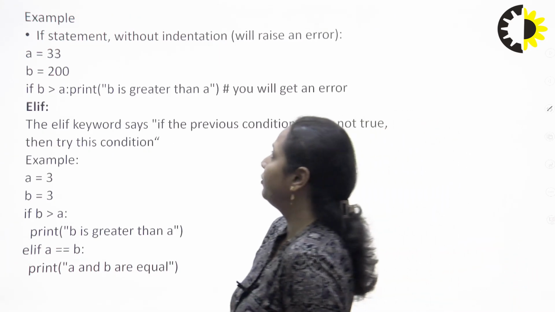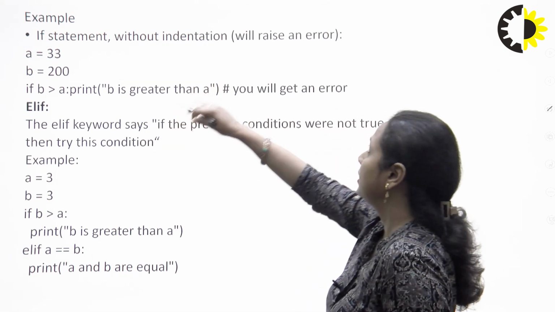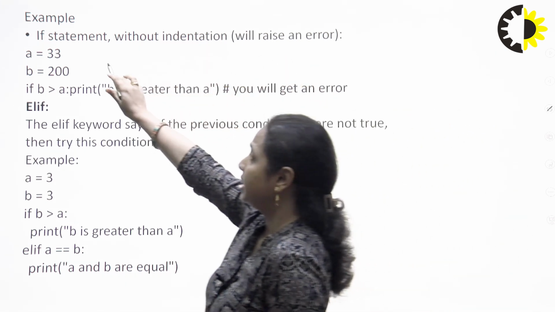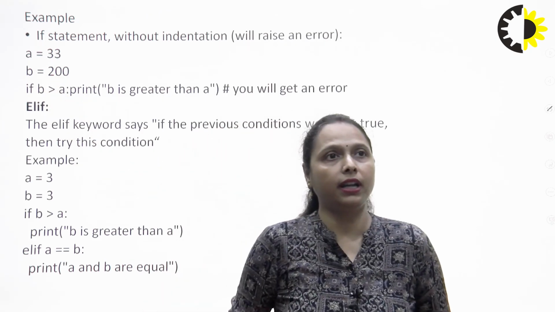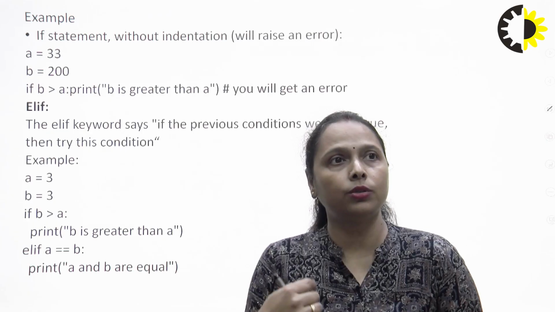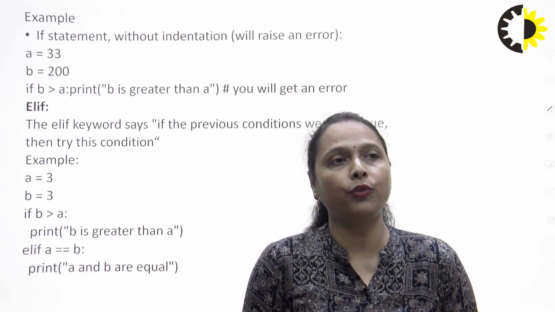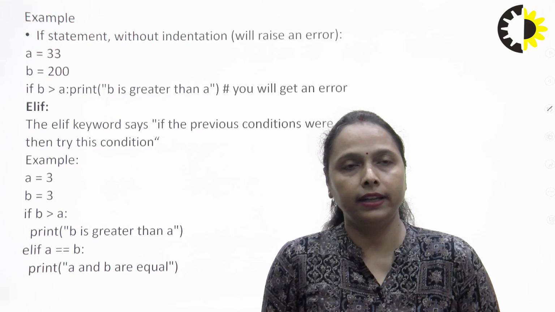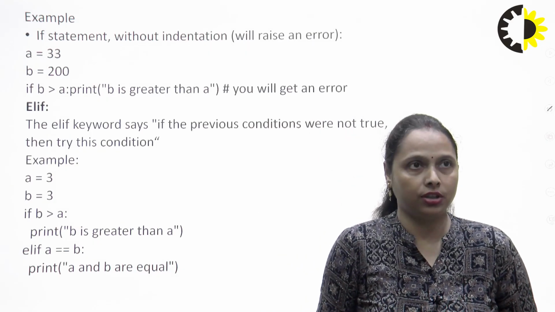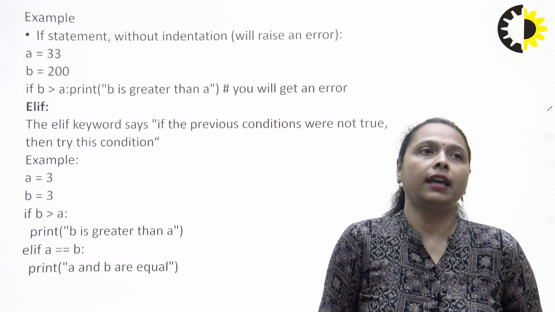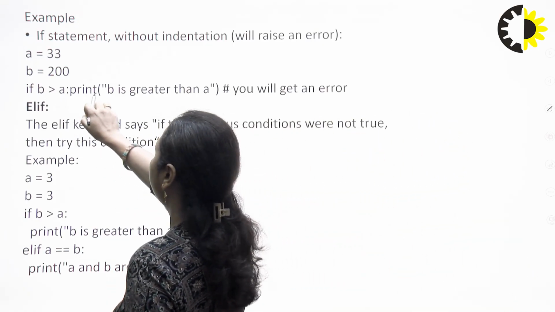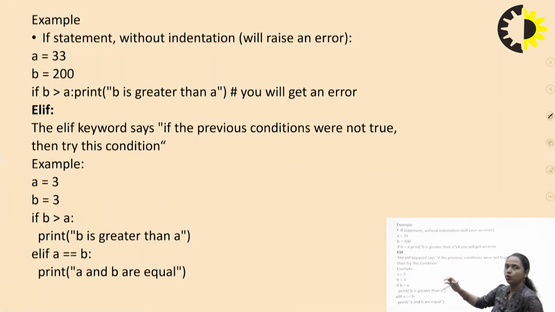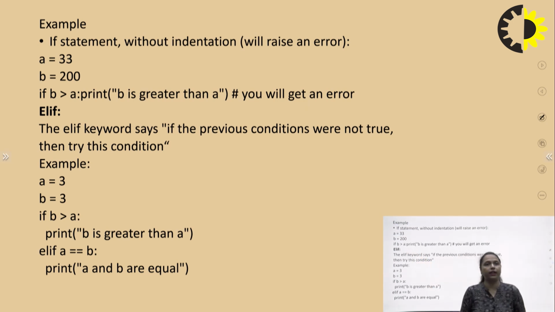So for example, if I want to check the if statement, so a equals 33 and b equals 200. Now, if I forget to provide indentation while writing the statement after providing the condition, in that particular case an error will be generated. For example, it is written if b > a, print b is greater than a. It will generate an error because after the colon I have not provided an indentation.